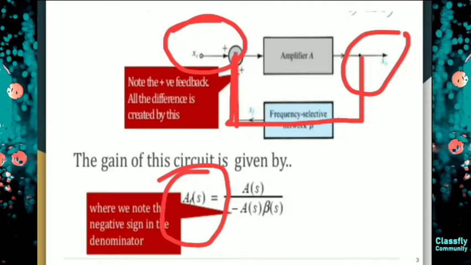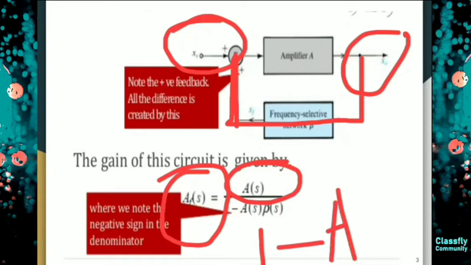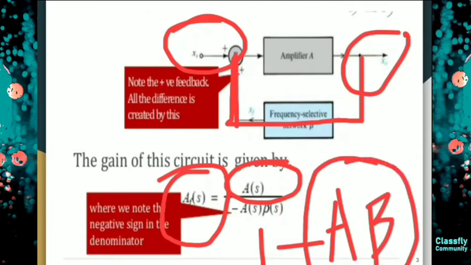So its equation is A_f = A, that means the open loop gain, divided by 1 minus A beta. See, this A beta is your loop gain.